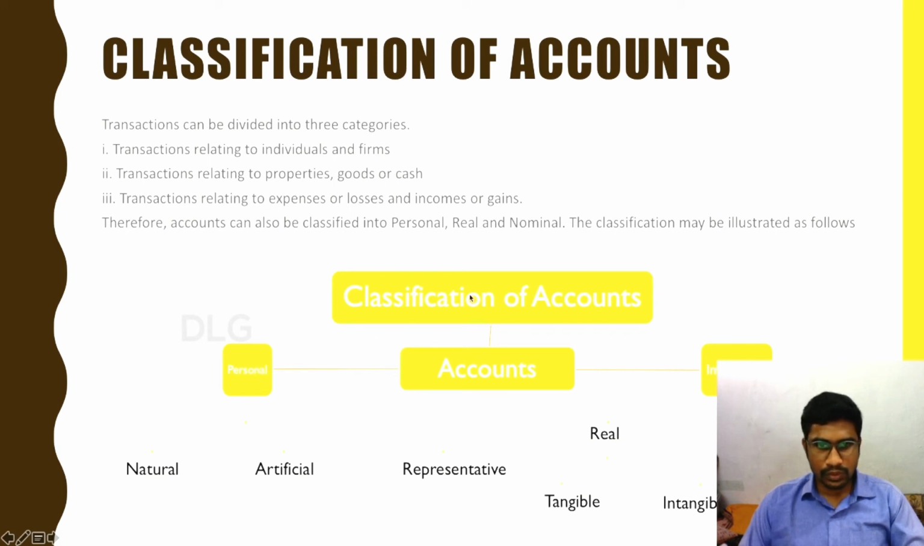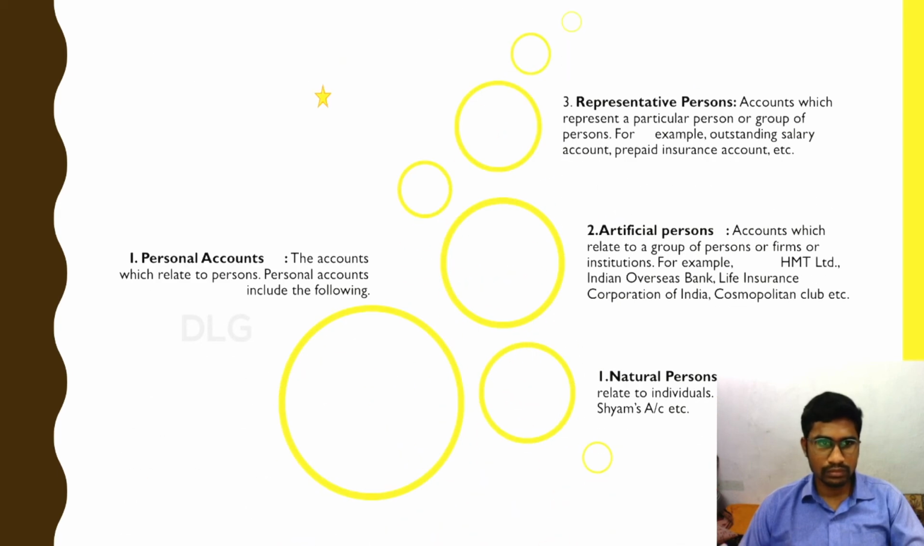Classification of accounts. In the classification of accounts, we have 2 heads, that is personal and impersonal. In personal accounts, we have natural, artificial and representative, whereas coming to impersonal accounts, real and nominal. Real is further subdivided into tangible and intangible. So I shall explain all this classification with an example.